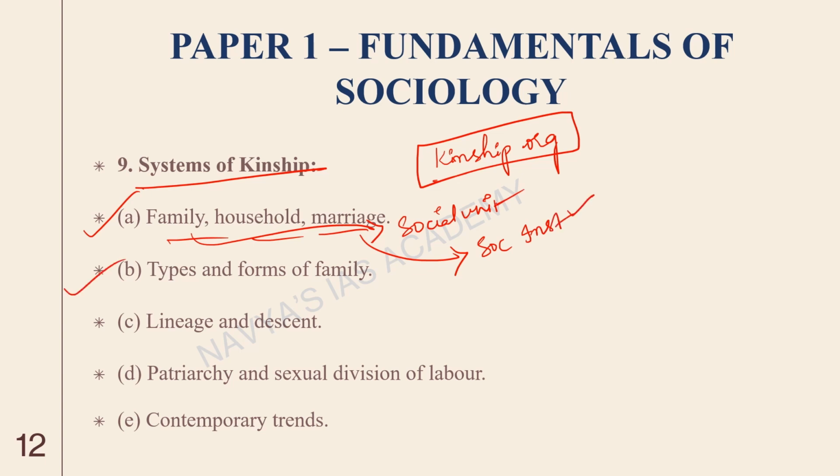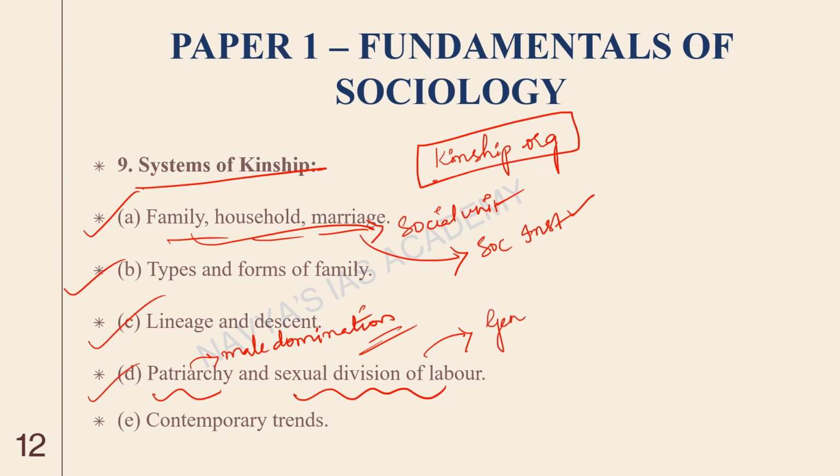And next, types and forms of family, lineage and descent, patriarchy. Patriarchy is male domination. India is a patriarchal society. In fact, the world itself is. Right now, the conditions are changing. We will discuss more about patriarchy and sexual division of labor, how work is divided based on the gender of an individual. This is a very interesting aspect that we will discuss under this, and also contemporary trends, how kinship organization has evolved and how it is today.